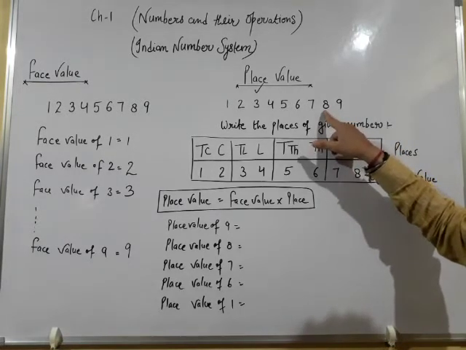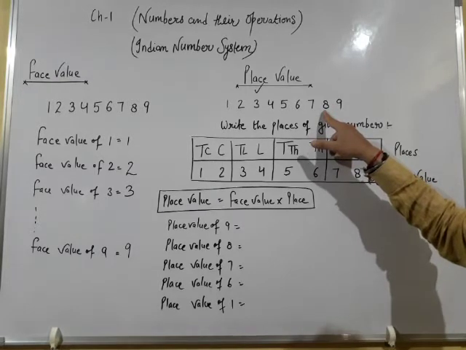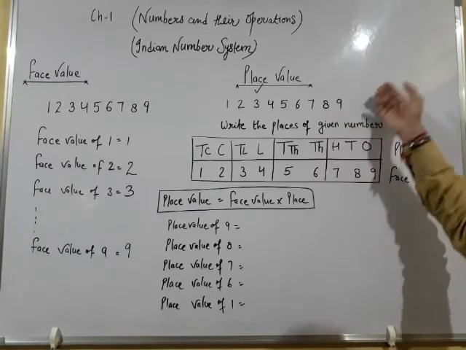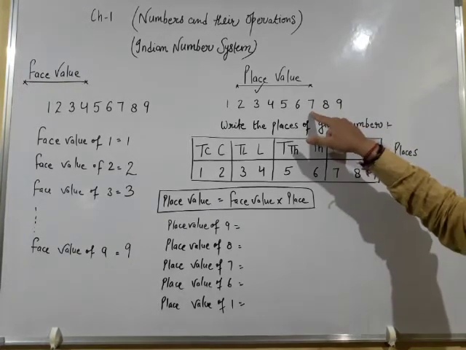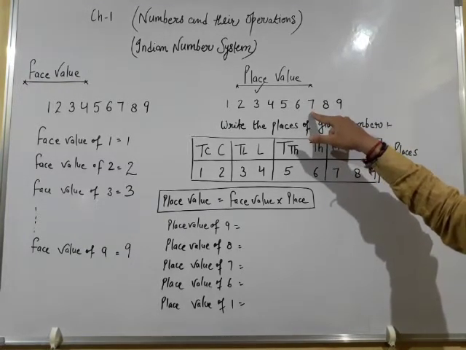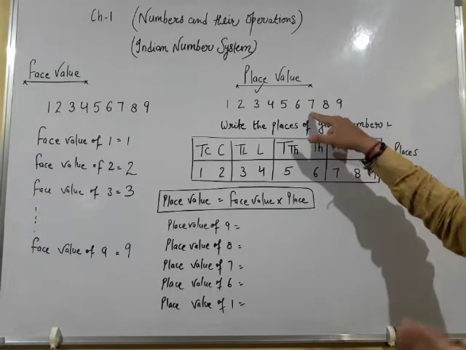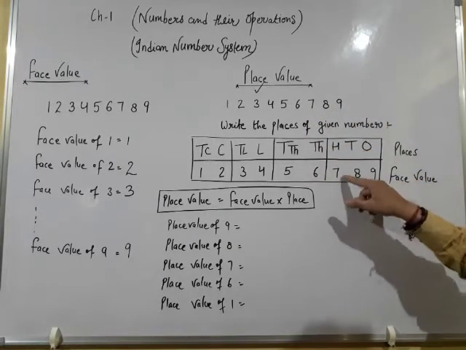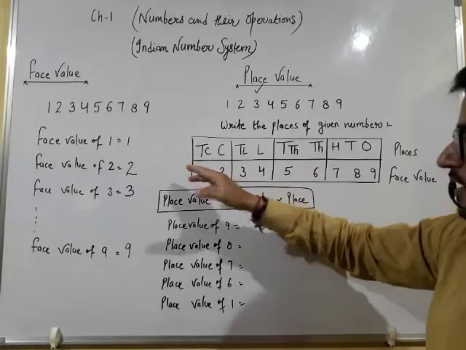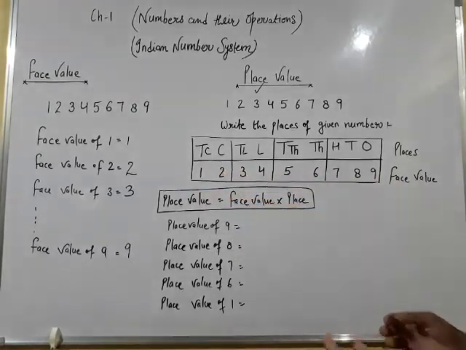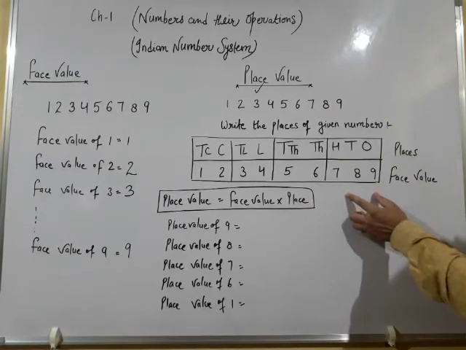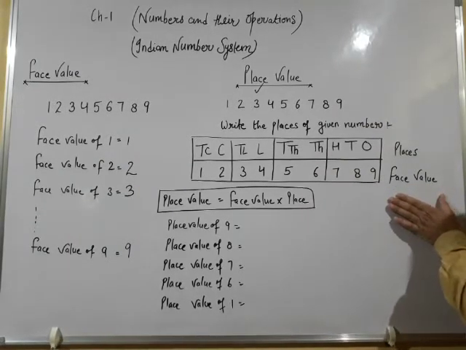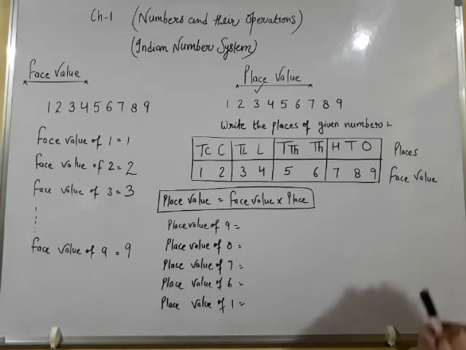Second digit is 8. 8 is a tens digit. So tens digit will be written under tens place. So 8 will be written here. Similarly, 7 is a hundred digit and it will be written here under hundred place. And so on. Doing this, we have placed all the numbers, and these numbers are itself their face value.